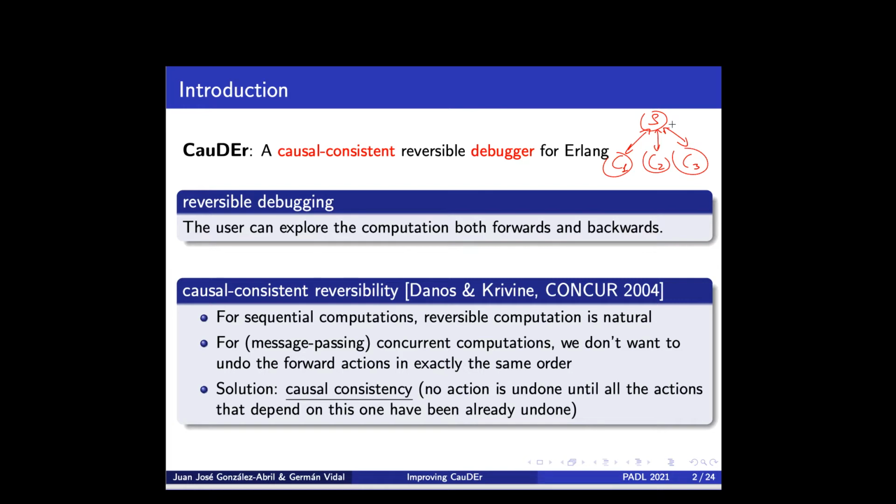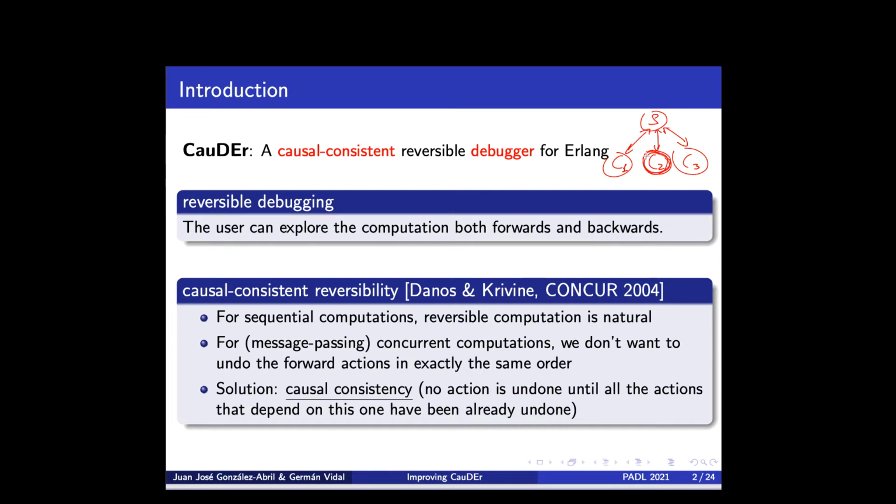So the actions of C1 have nothing to do with the actions of C2, etc. In this context, if we consider a standard or forward computation, and at some point we see that one of the clients, say C2, performs some incorrect action, or we observe some incorrect behavior for this client, we don't want to undo all the actions of this forward computation, because many of these actions performed by C1 and C3 are typically completely independent of the actions of C2 and completely independent of the error or the incorrect behavior that we observe.